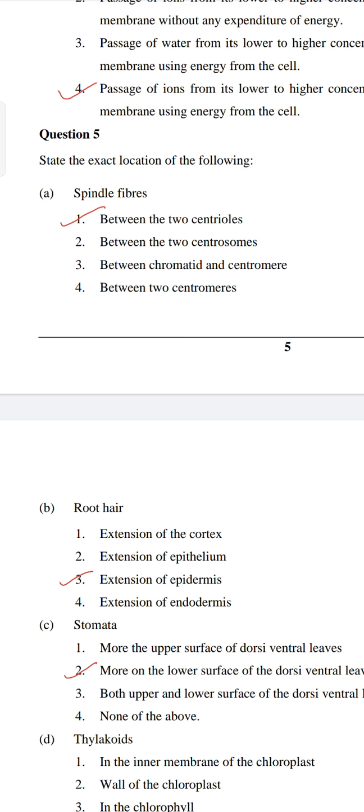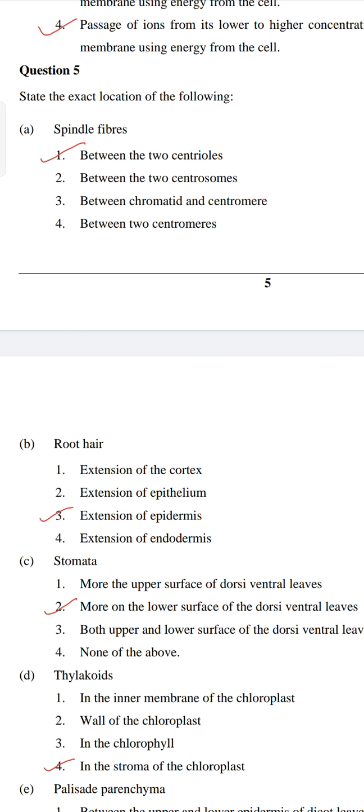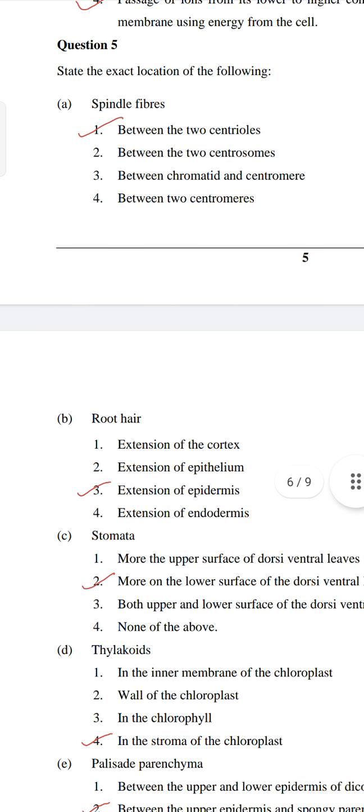C. Stomata. More on the upper surface, more on the lower surface of the dorsiventral leaves, both upper and lower surfaces of the dorsiventral leaves, none of the above.